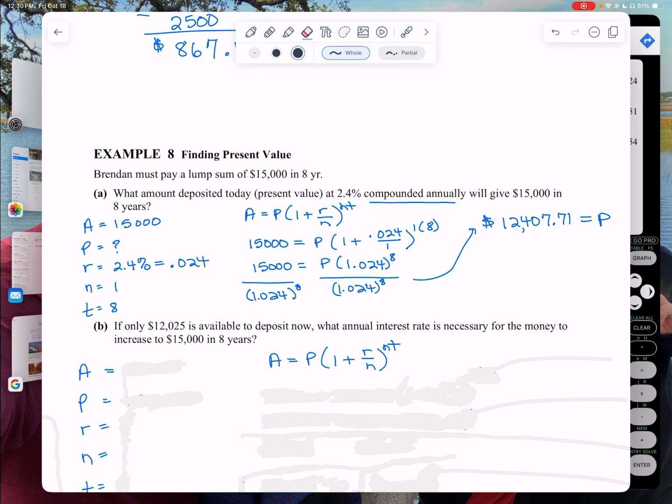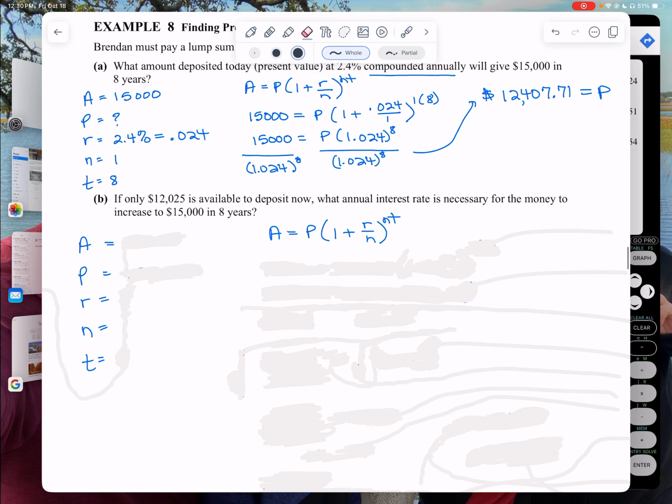So I'm going to just write down my formula, write down all my letters. Notice that I have changed what I have, right? I still know that I need this $15,000. Still know it's 8 years, but this is what I'm changing. And now I know what I'm going to enter. So I'm trying to solve for the rate. That's where it gets a little wonky.